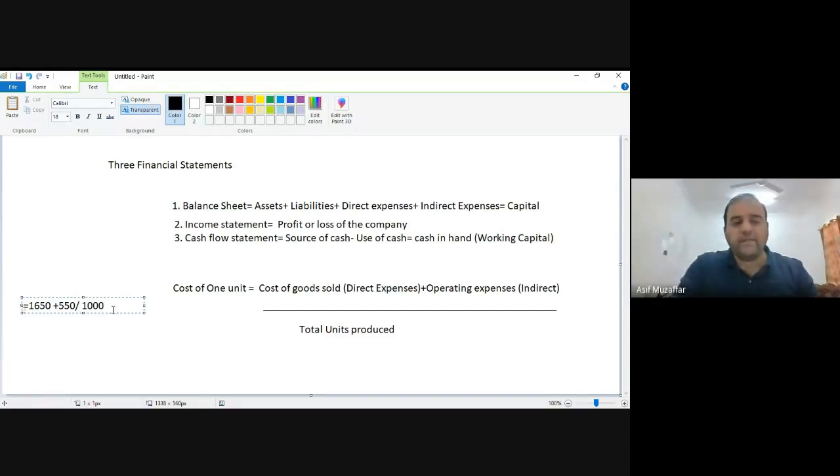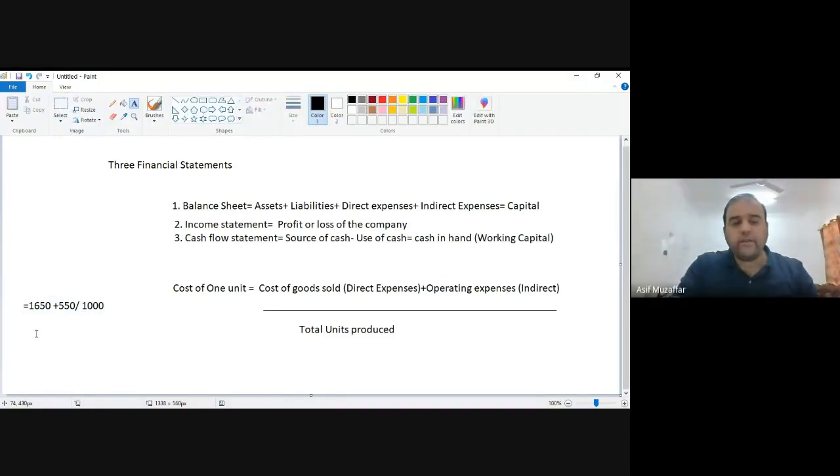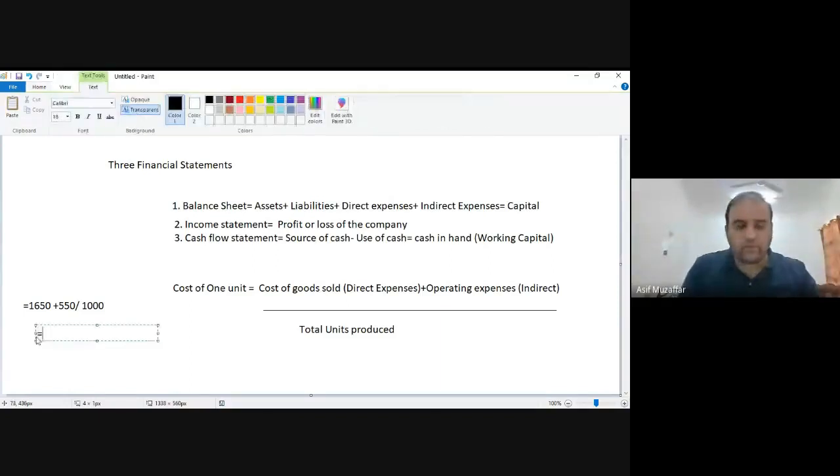So you add this and divide it by this one, you will get the cost of 1 unit, which is 2.2 real. Now this is halwa, so it will be in kg. So 2.2 real per kg. So 1 kg halwa will cost them 2.2 real.